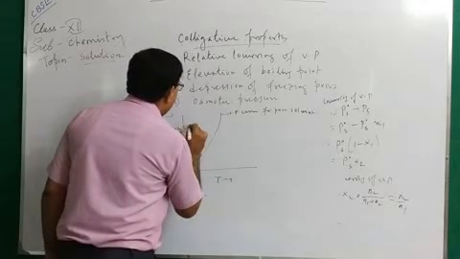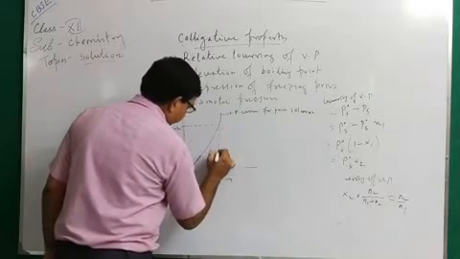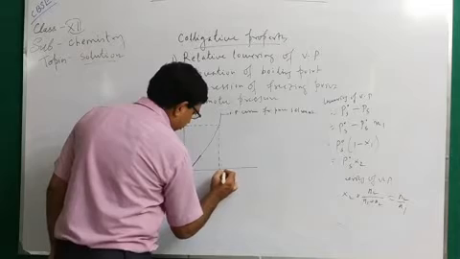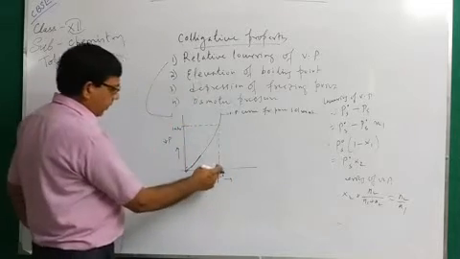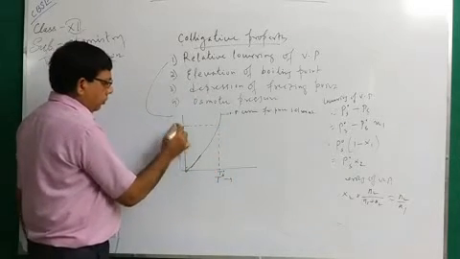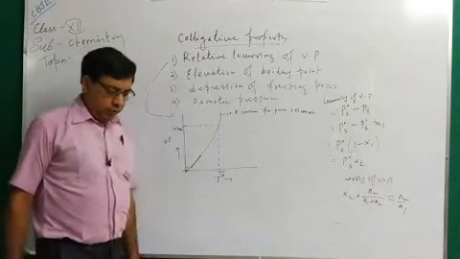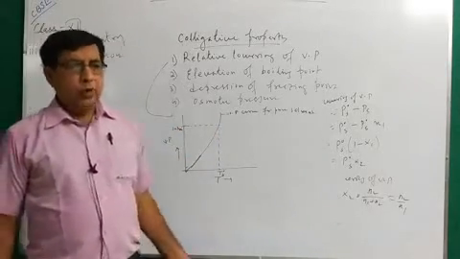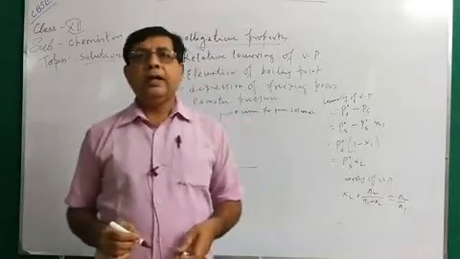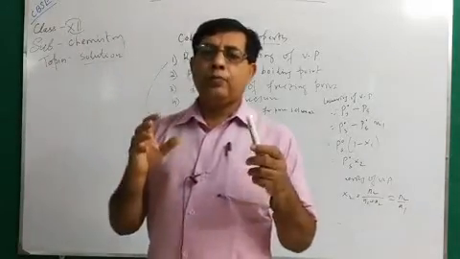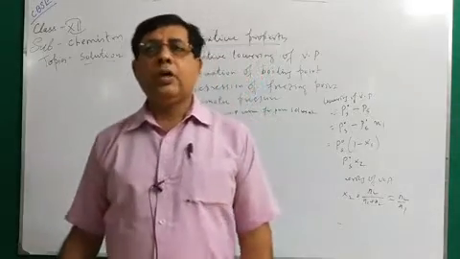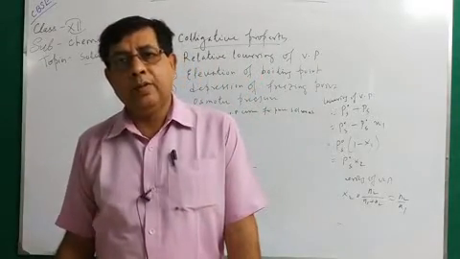Now, at this temperature, say this is T0B, the vapor pressure of the solvent becomes equal to 1 atmosphere. So that will be the boiling point. Because, according to the definition, the boiling point is the temperature at which the vapor pressure of pure solvent becomes equal to atmospheric pressure. You must remember this.